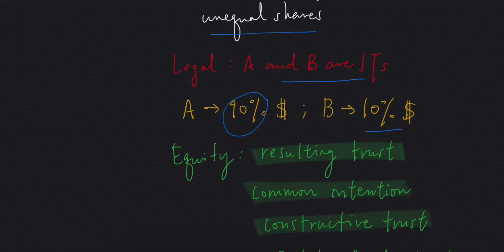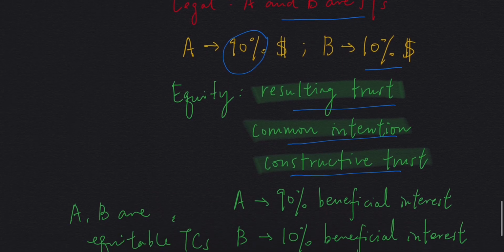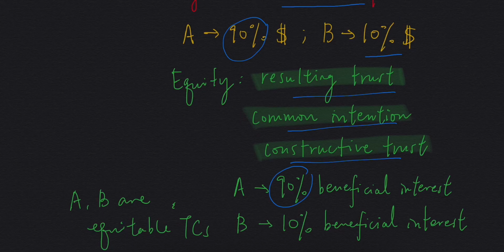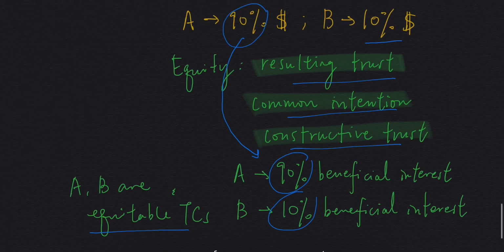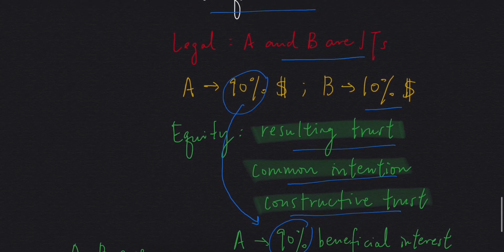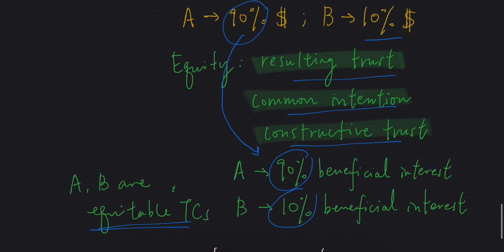Now, A can argue in equity by resorting to principles like resulting trust and common intention constructive trust, which we will talk more about when we come to the trust video. If A successfully convinces the court of either of these equitable principles, the result is that A will get 90% of the beneficial interest in the property because A contributed 90%, and B will get only 10%. So there are clearly defined shares, so A and B will become equitable tenants in common. And note, there is a discrepancy between the two positions because at law, A and B are joint tenants, but in equity, they are equitable tenants in common. So you can see how this works.